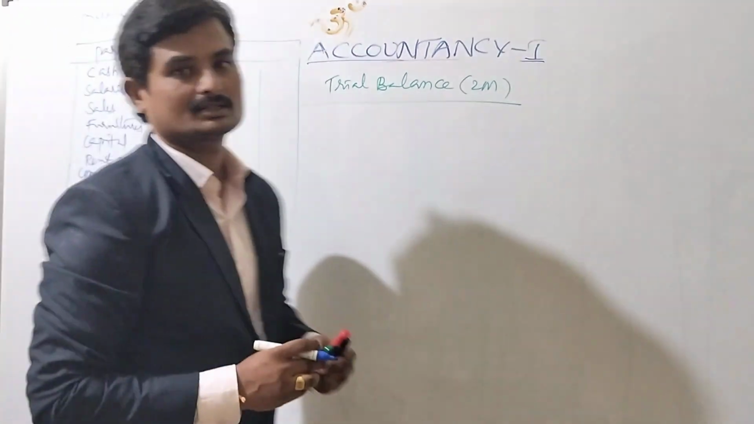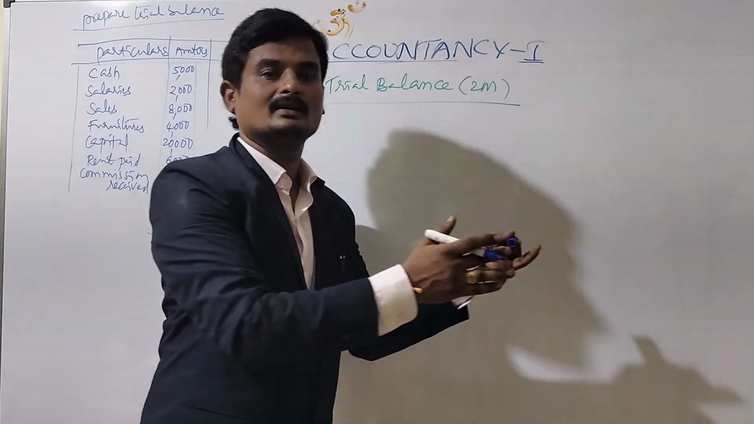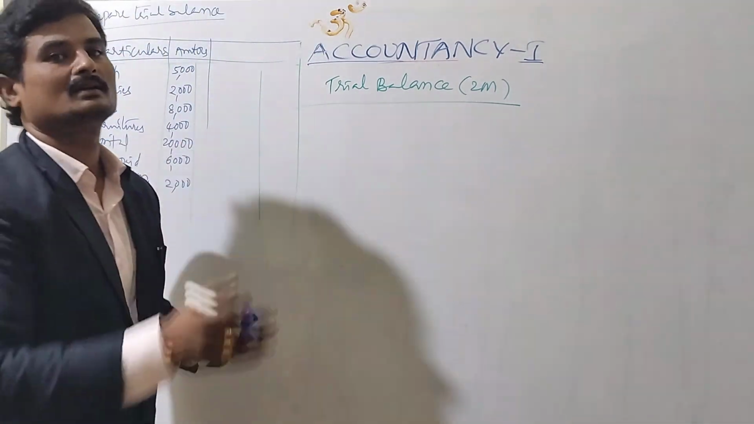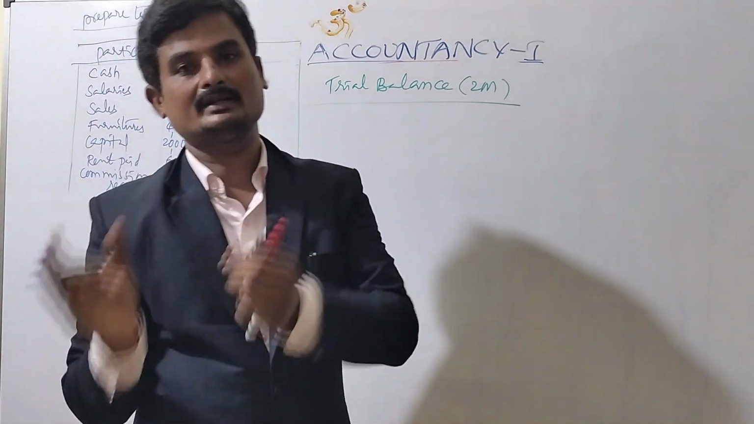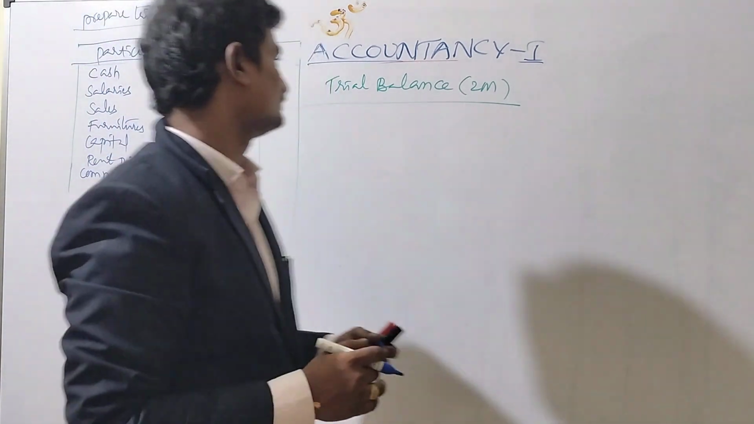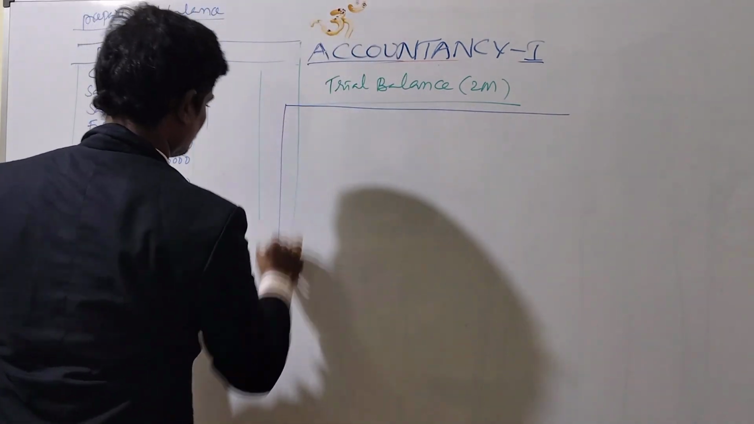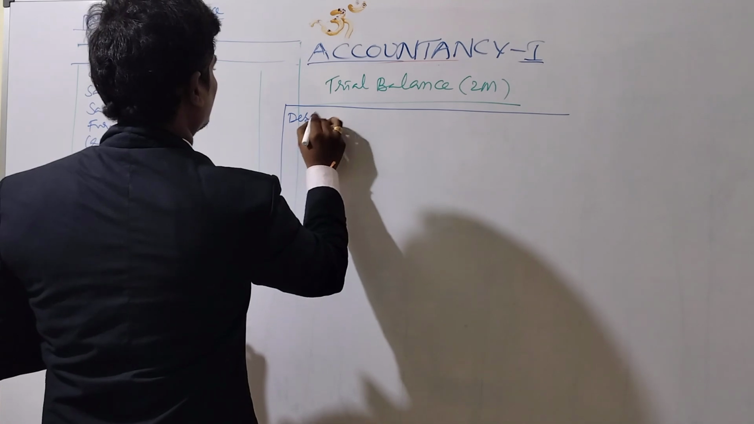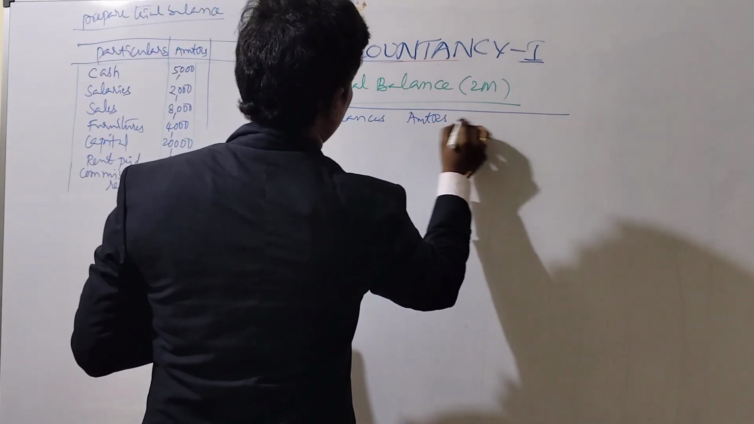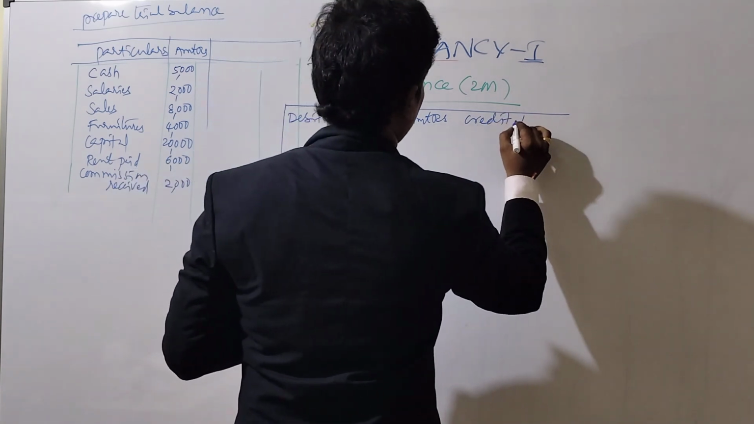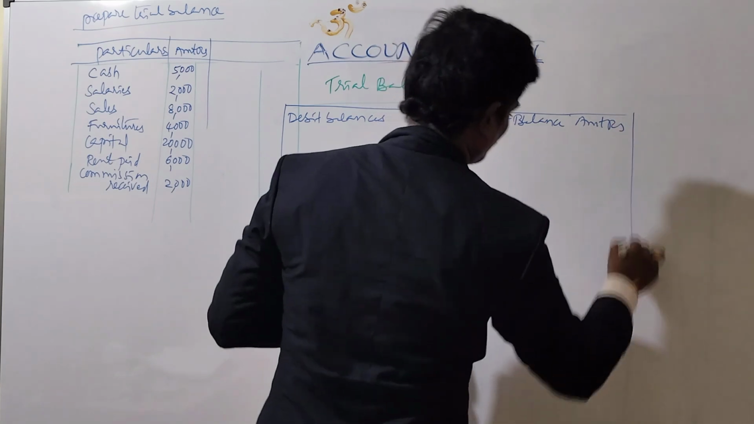so trial balance means we'll record the debit aspects on one side and credit aspects on the other side and equalize. Okay, so the debit side and credit side always have to be equal, right? Trial balance pro forma, here it is. Debit balance amount rupees, credit balance amount rupees.